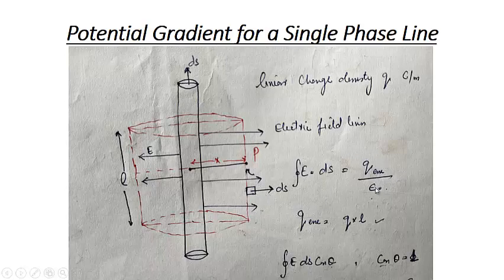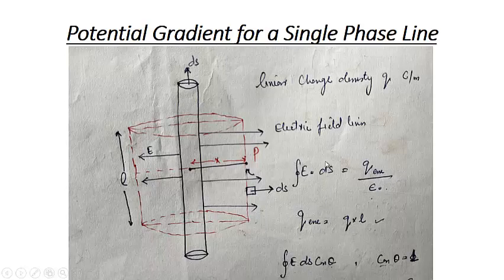So let us try to solve this equation. That's closed integral of E dot ds is equal to q encircled by epsilon naught. And what will be the q encircled? The charge on this conductor is q coulomb per meter. So the total charge encircled by the surface will be the charge multiplied by its length, that is L. That is, q encircled will be q into L.